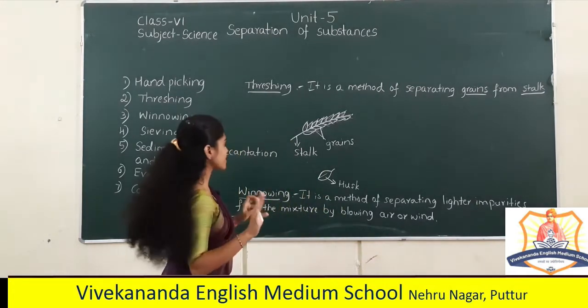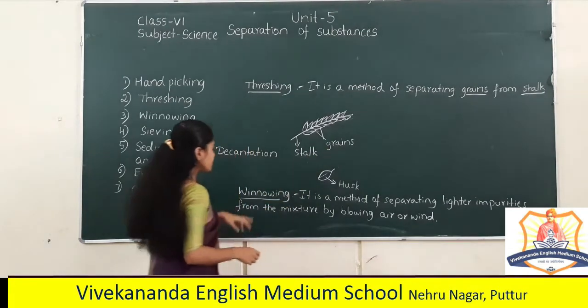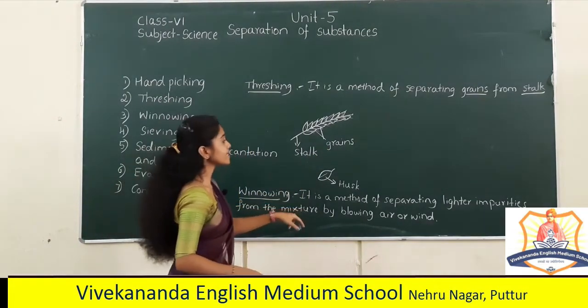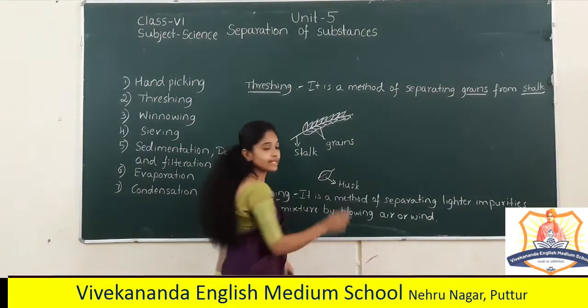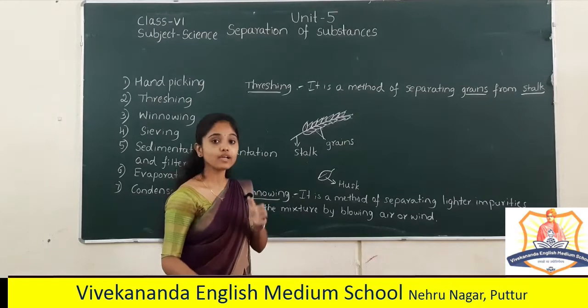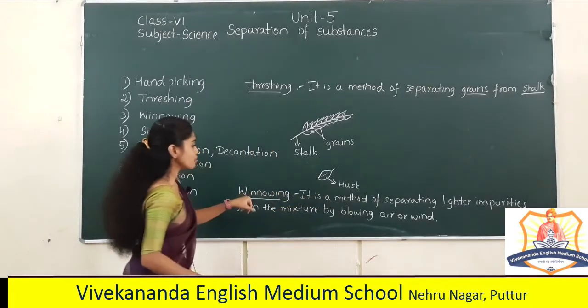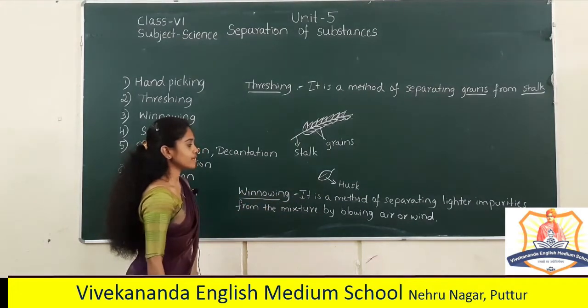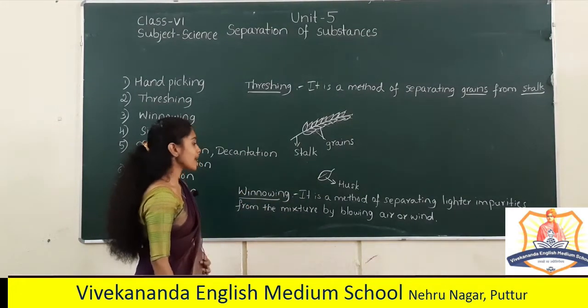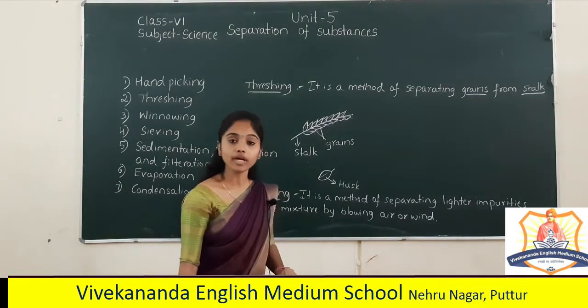So we separate the two useful components. Winnowing means separating the husk from the grains. We do not eat the husk, we eat only the grains inside it. So you separate the husk from the grain by winnowing, by using the wind. It's a method of separating the lighter impurities from the mixture by blowing air or wind.